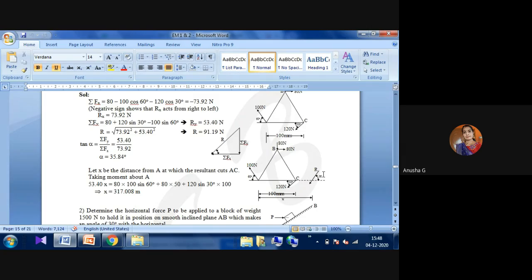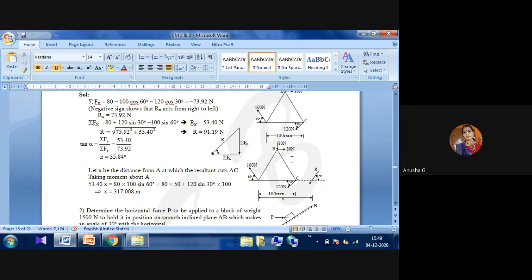Whatever it is, x or y. Here Ry into x equals minus 80 into 100 sin 60 plus 80 into 50 plus 120 into sin 60 into 100. These are all the distances. With the distances, they are also multiplying the forces, so they are finding the total distance.